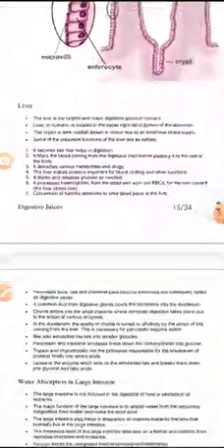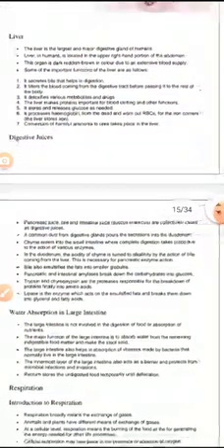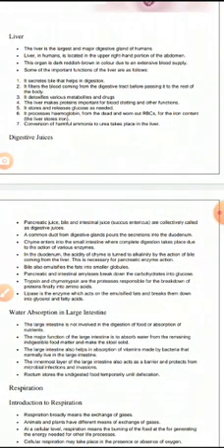Right. Now comes digestive juices. Again and again we are reading about them, like pancreatic juice, bile, and intestinal juice; they all are digestive juices. A common duct from the digestive glands pours the secretion into the duodenum. And in the duodenum, the acidity of chyme is turned into alkaline by the action of bile from the liver. This is necessary for pancreatic enzyme action. Bile also emulsifies the fat into globules.